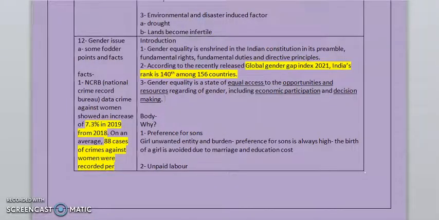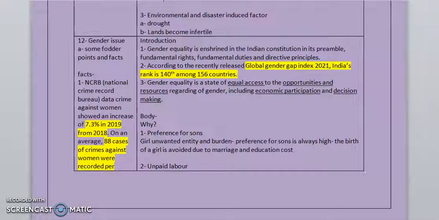Now, in the gender issue, the first thing that you have to write is the definition, right? So this is the definition of gender equality. Gender equality is a state of equal access to the opportunities and the resources regarding gender, including economic participation and decision making. You can write this definition in your answer. Just mug up this definition so that you can use it in any answer.